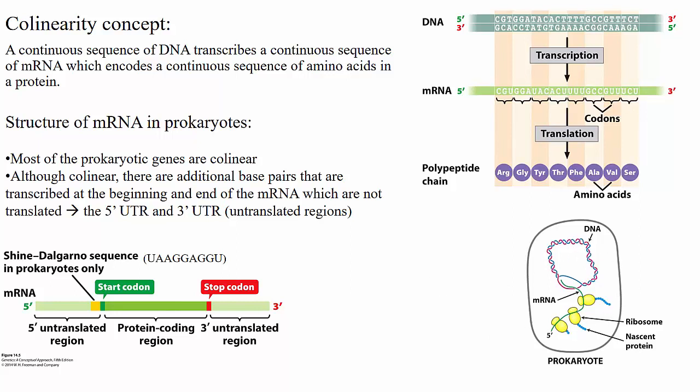In prokaryotic mRNA, there is a consensus sequence of nucleotides at the 5' UTR called the Shine-Dalgarno sequence, which is the ribosome binding site during translation and is located upstream of the start codon, shown here in yellow. We are going to talk about the Shine-Dalgarno sequence in the translation chapter. The protein coding region determines the amino acid sequence in the protein and starts with a start codon and ends with a stop codon. The 3' UTR affects the stability of the mRNA and helps regulate the translation of the mRNA.